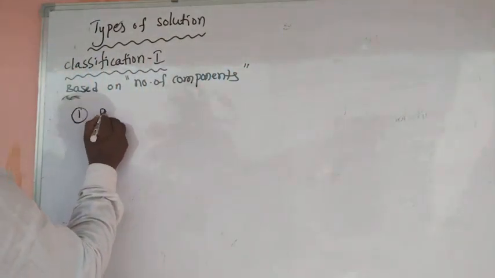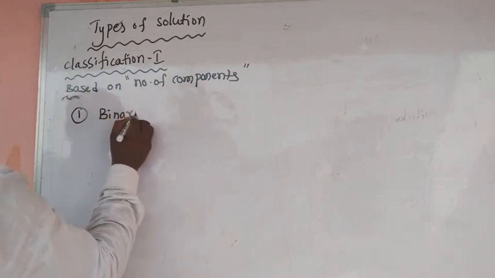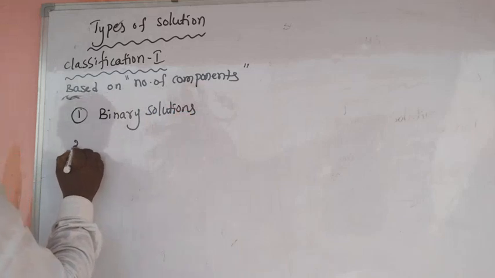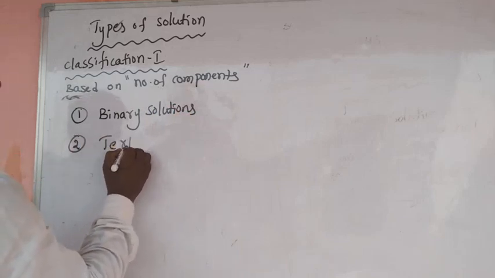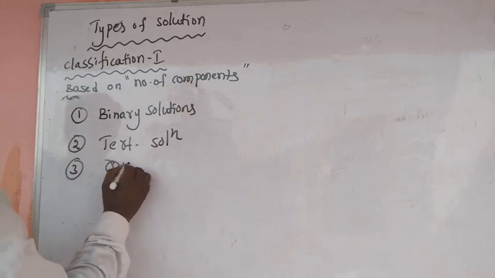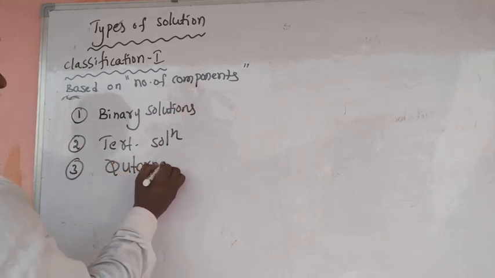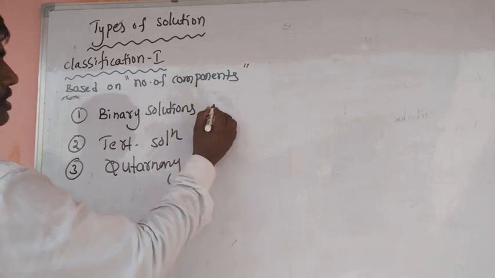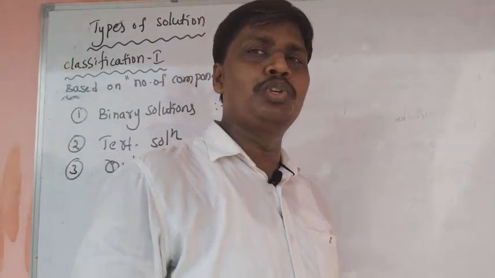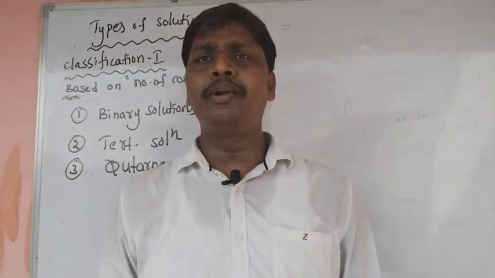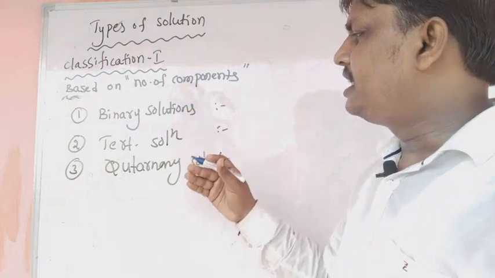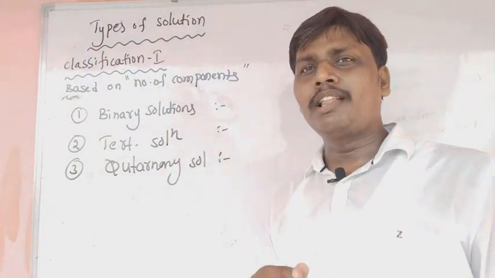One is binary solutions. Second one is tertiary solutions. Third one is quaternary solutions. Based on the number of components present in a solution, the solutions are classified into three types: binary solution, tertiary solution, and quaternary solution.